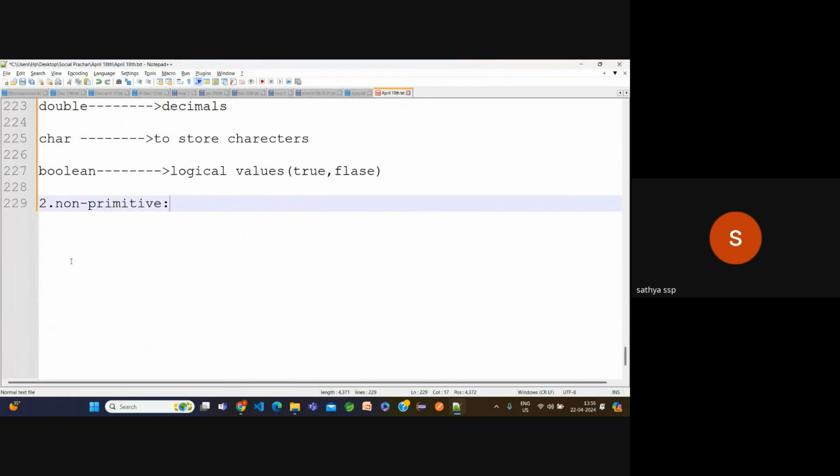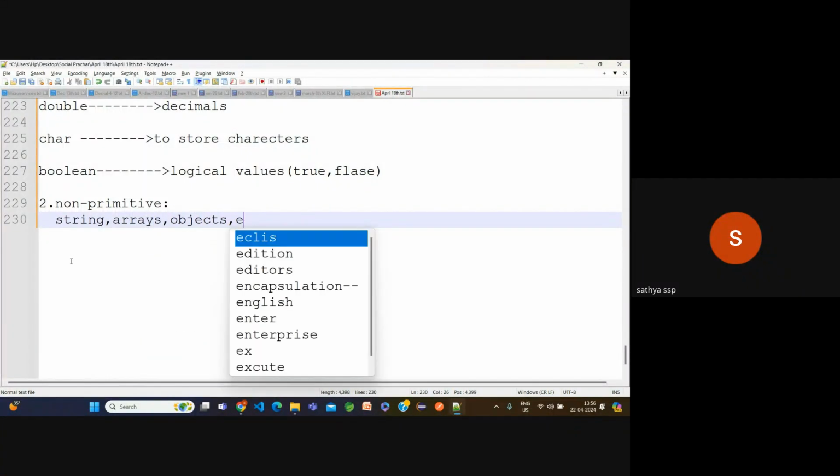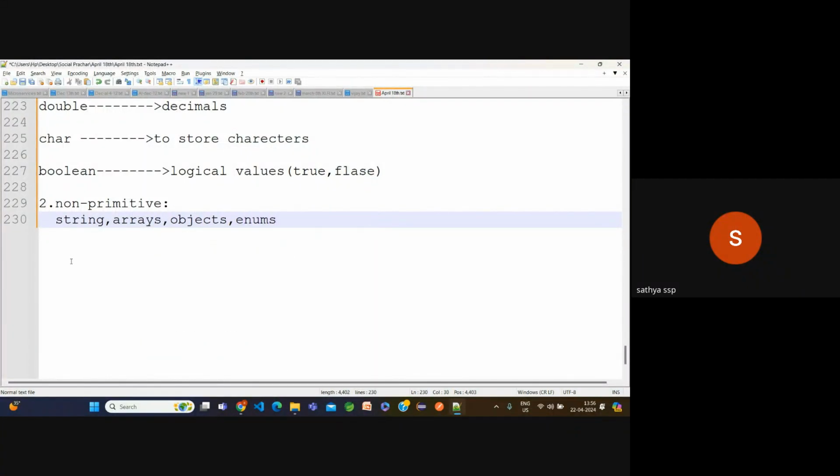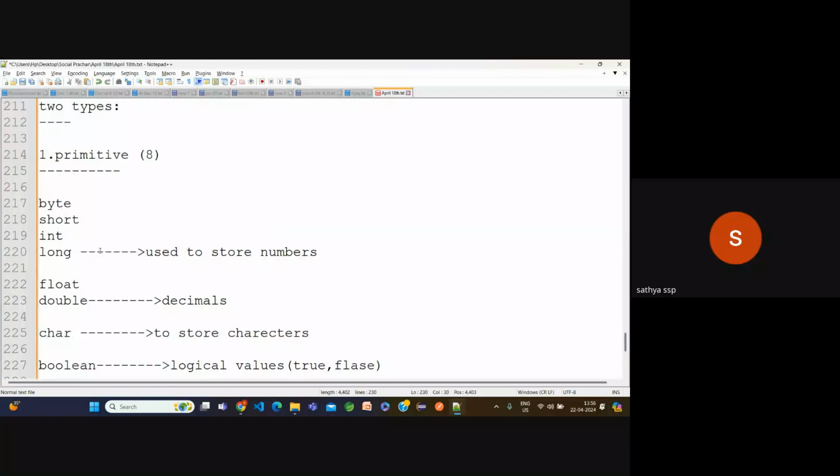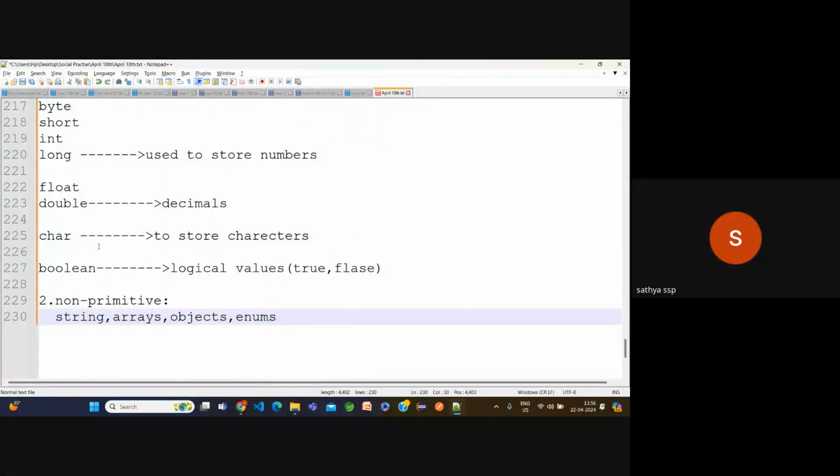In non-primitive, we have strings, arrays, objects and enums. All these things are non-primitive data types. We have a separate concept for this, I will discuss it later. First we'll discuss the primitive types: byte, short, int, long, float, double, char, boolean.